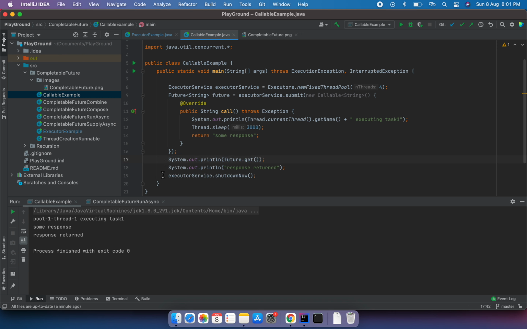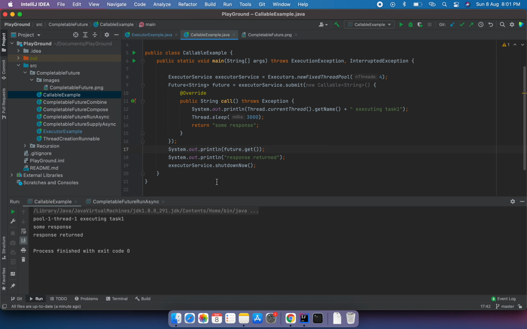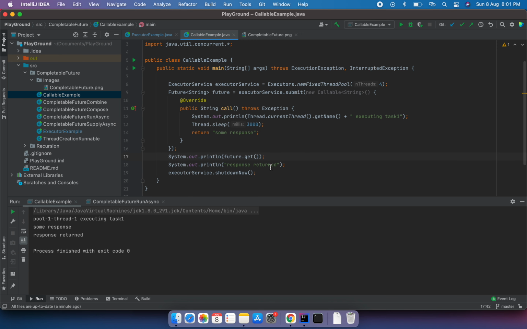It is not going anywhere down and executing any of these lines. It is waiting for the response from the future. Once the response comes from this method, then only it will execute the lines below. So this is one of the areas where the program is blocked until we get the output from the future. So this is the example using callable.